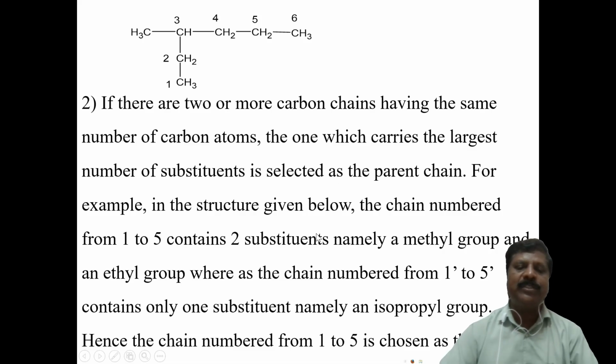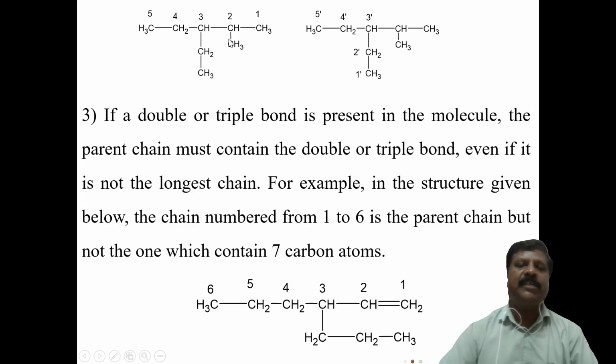For that, here is one compound. This one chain is there, and another chain is there. Here 1, 2, 3, 4, 5. Here are the substitutions. How many substitutions are there? Here at position 2 one substitution is there, and at position 3 another substitution is there. Therefore, we say there are 2 substitutions, a larger number of substitutions here. But here, how is it?